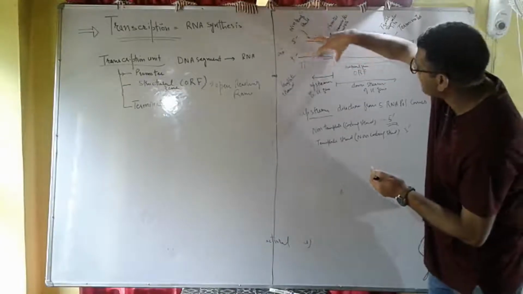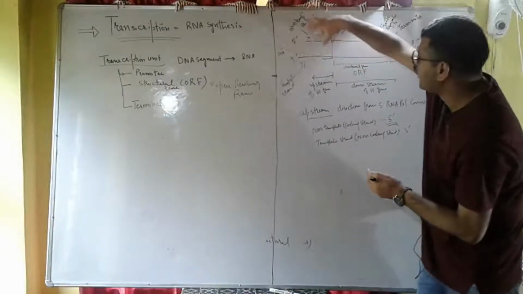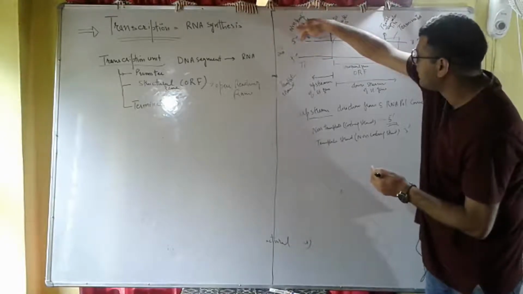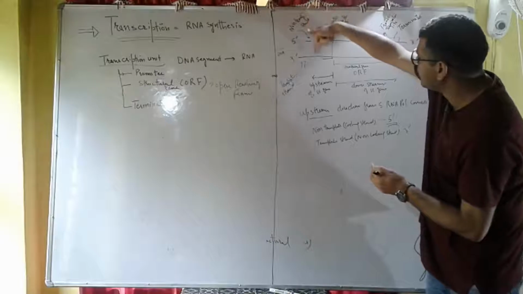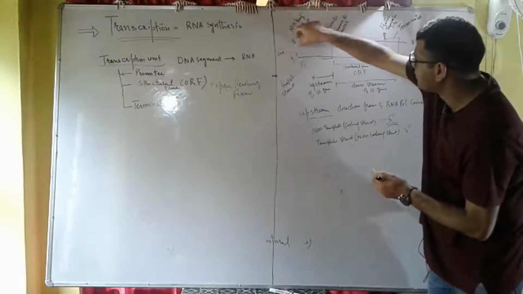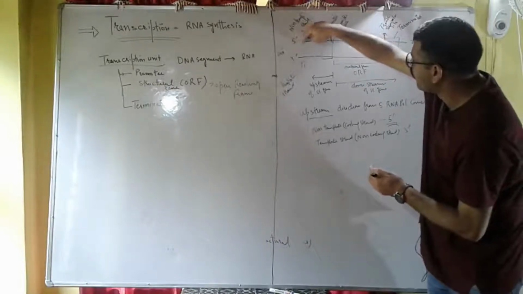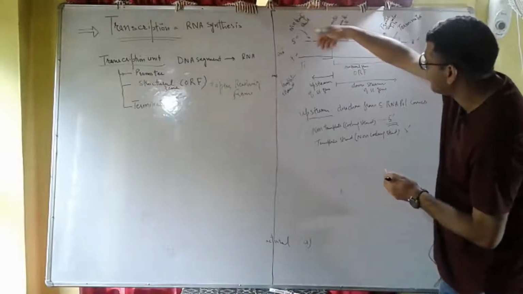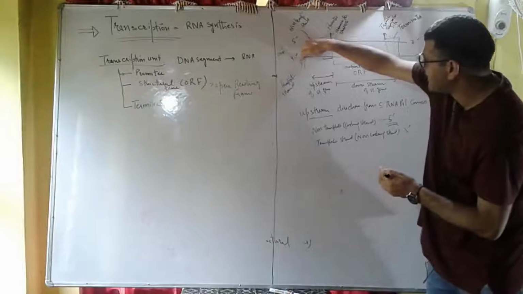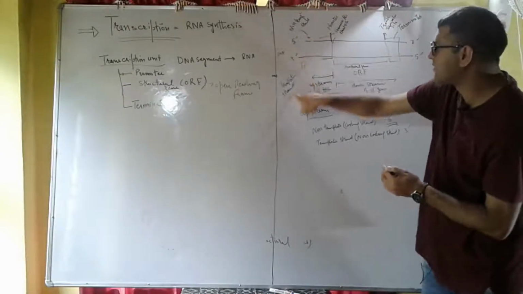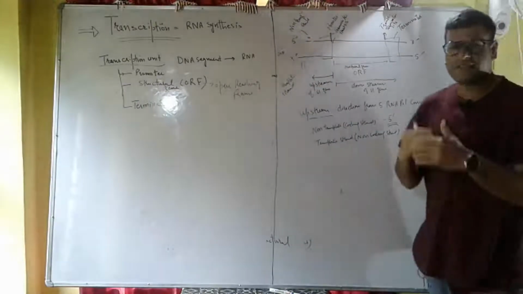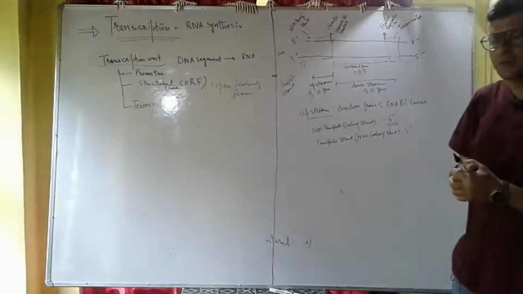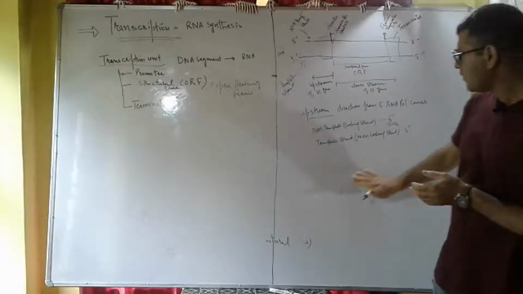Now we know that upstream we have two strands, the non-template strand and the template strand. The 5' end of the non-template strand is the upstream. So 5' is the upstream for the non-template strand, and 3' is the upstream for the template strand, because of the antiparallel nature of the two strands of the DNA.